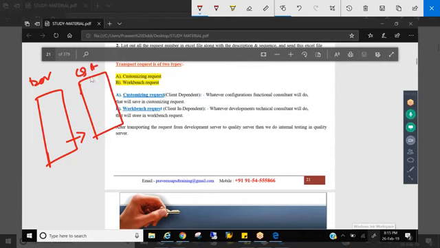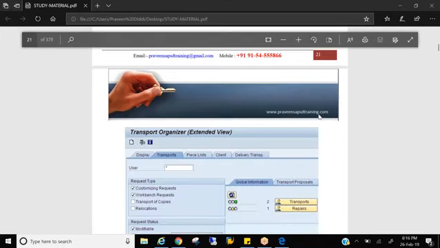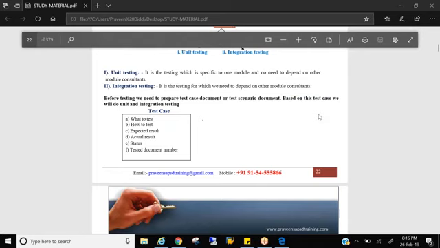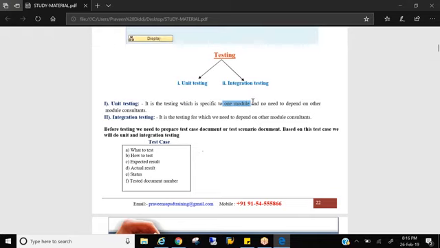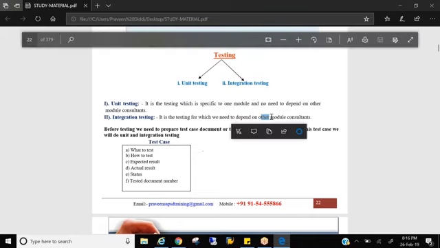That means the professional testers will test the scenarios and make sure every configuration is perfect or not, right? So for that, we need to create test cases. What kind of testing do we have? We have unit testing and integration testing. Unit testing is module specific, and integration testing is across the modules.